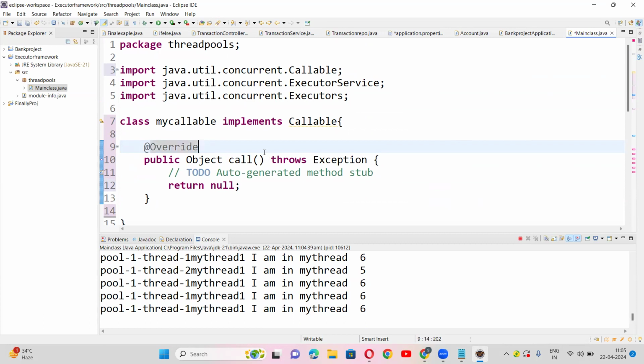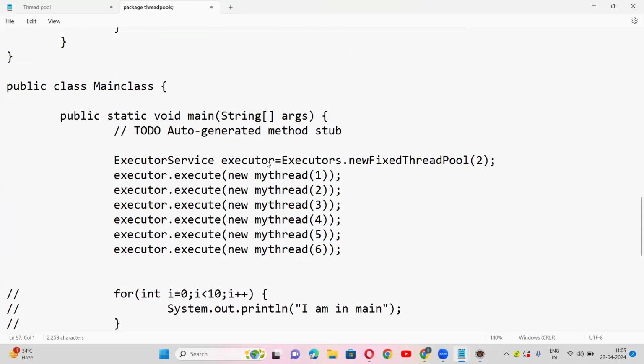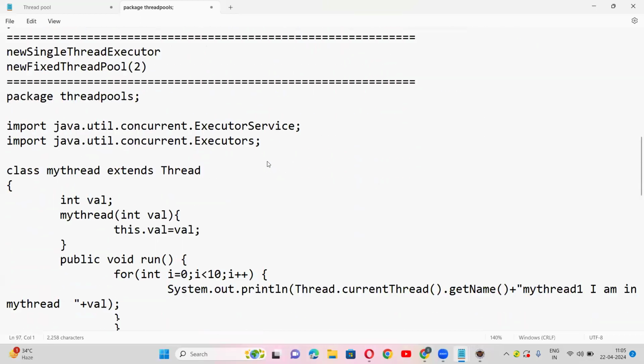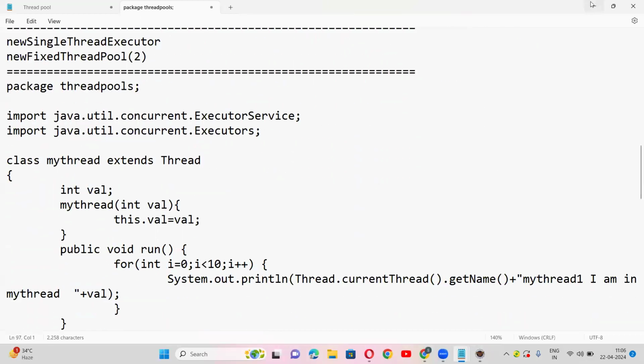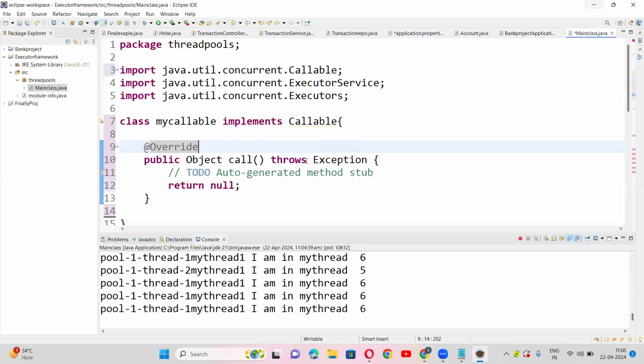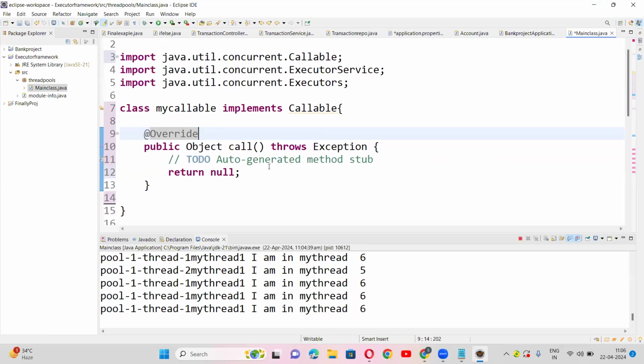So this is the thing. Now you can return anything, guys. Suppose you return "Hi, I'm Sunil". This is the Object type, which means it will accept anything, because Object is the parent of all Java classes.